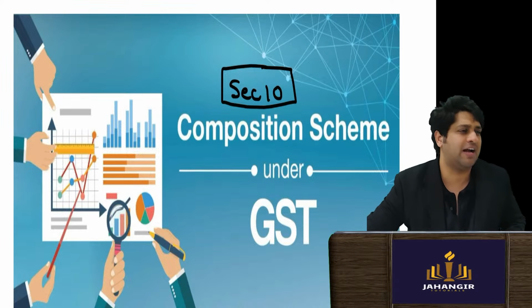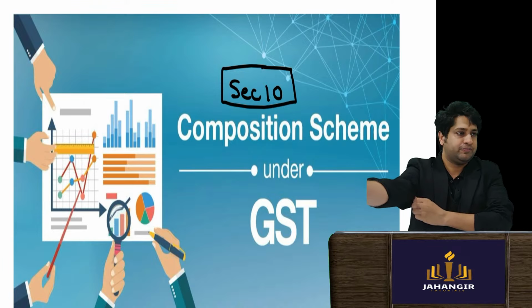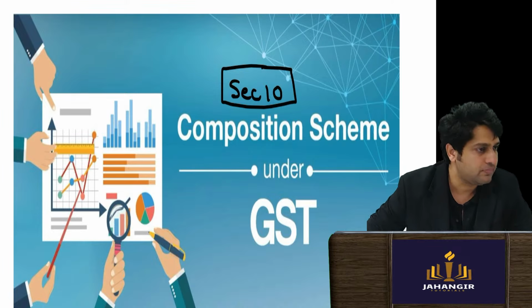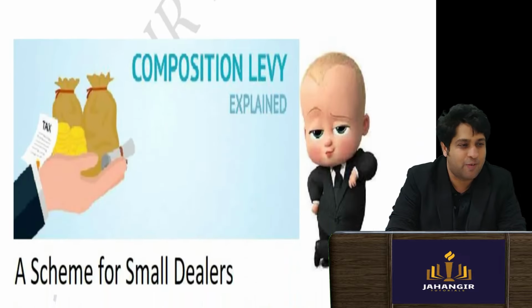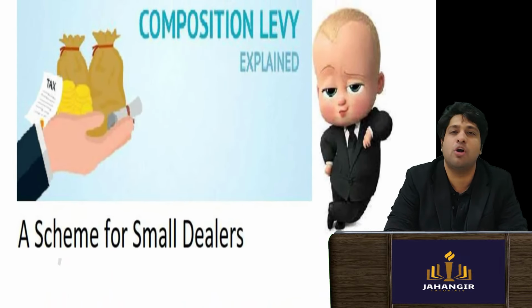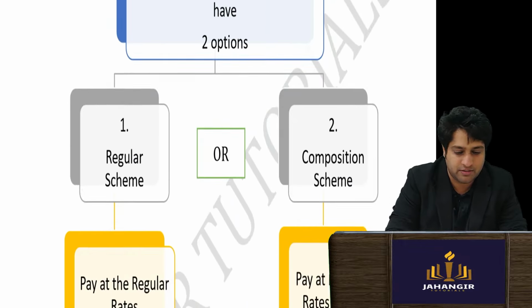This is a 5 marker question that they keep asking here and there every time. So let's start, okay? Now, hi. So we'll be starting with your section 10, which talks about composition scheme under GST. Now, composition levy is for small business players and small dealers. Now, when I say small, what do I mean? How do you define the word small?